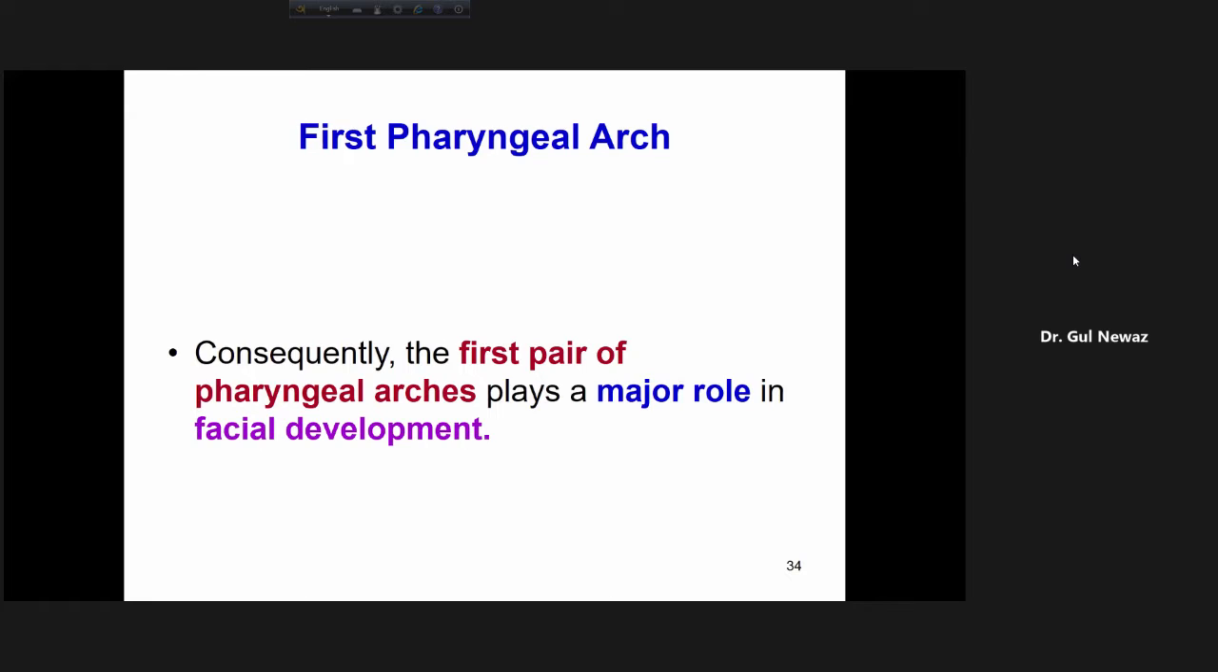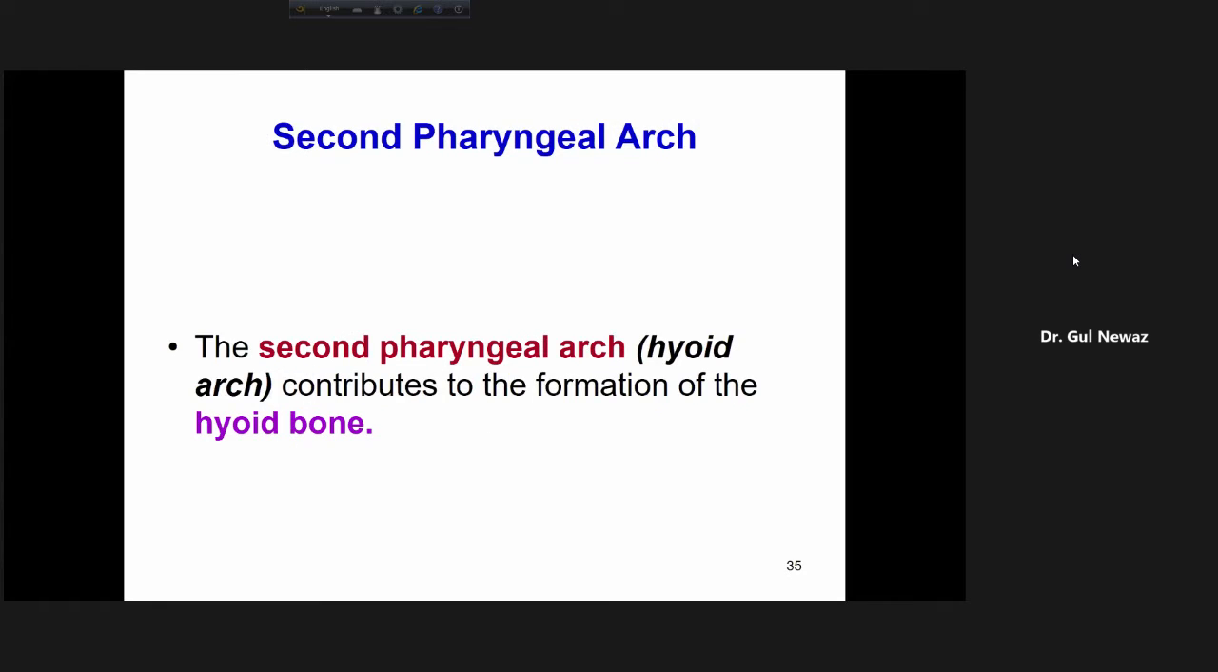Consequently, the first pair of pharyngeal arches plays a major role in facial development. So now you can understand that the first pharyngeal arch has a big role in the development of your facial bones: maxilla, zygomatic bone, squamous part of the temporal bone, and mandible. So this is important. Now come to the second pharyngeal arch.